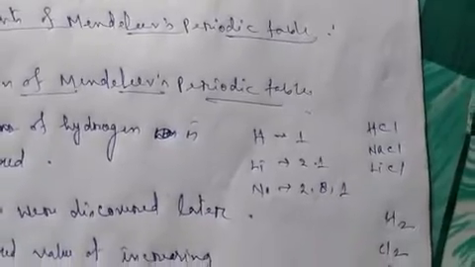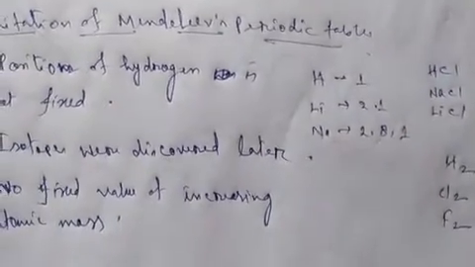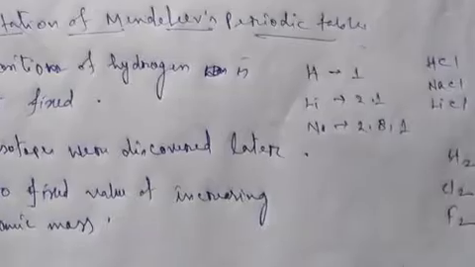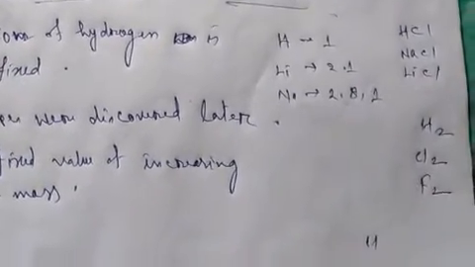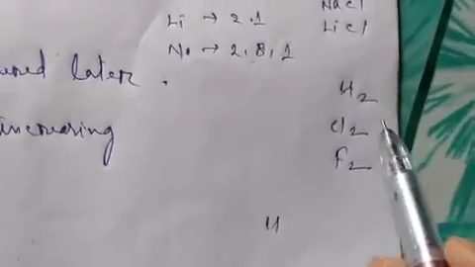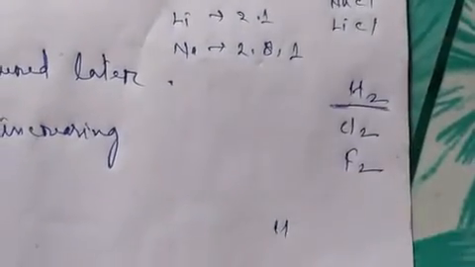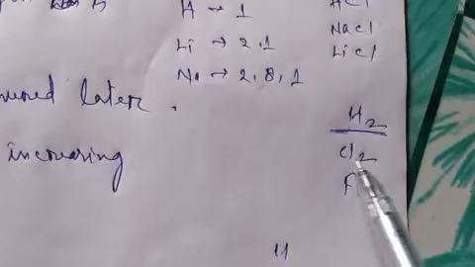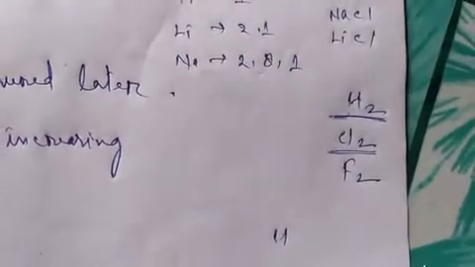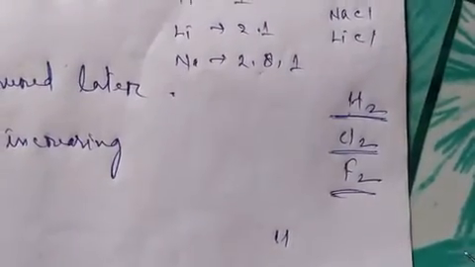Besides this, if we look at hydrogen from a different point of view, the formation of diatomic molecules, hydrogen forms H2, right? Chlorine forms Cl2, fluorine forms F2.